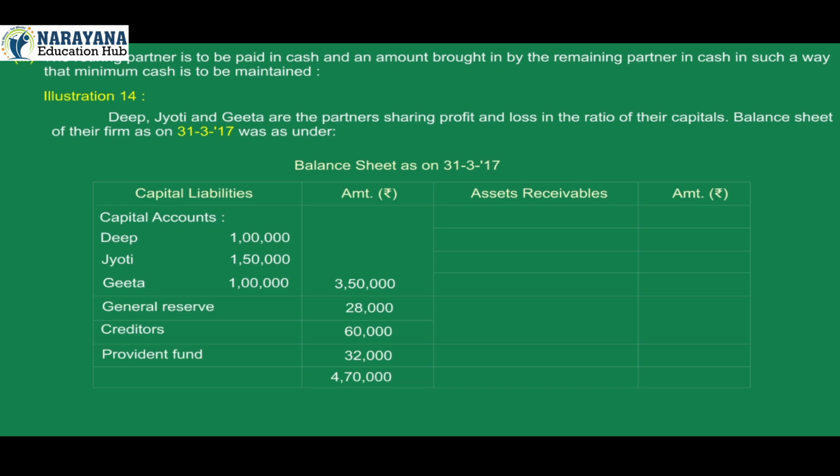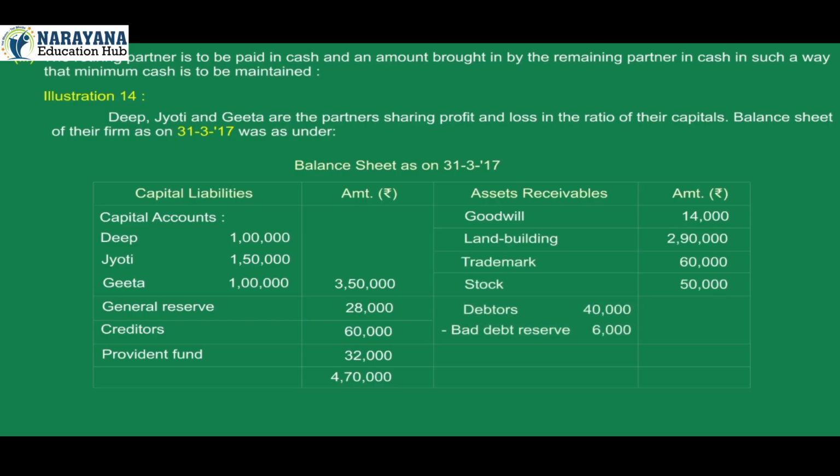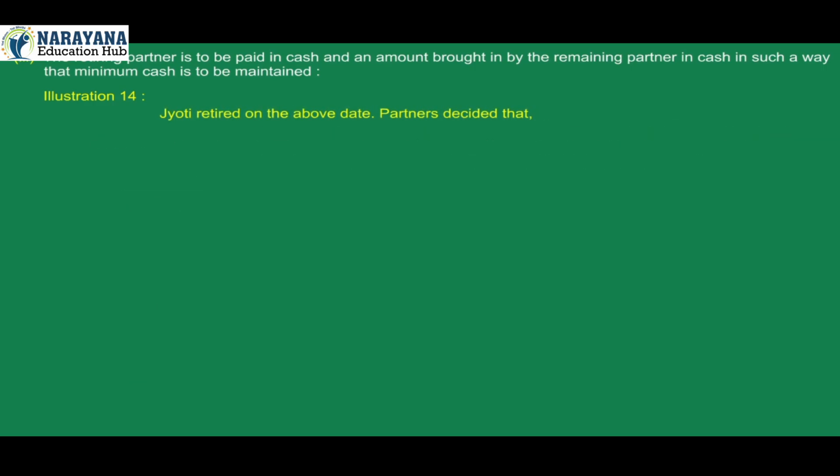On assets receivables, Goodwill 14,000, land building 2,90,000, trademark 60,000, stock 50,000, debtors 40,000, less bad debt reserve 6,000, total 34,000, bank 22,000. Total assets and receivables 4,70,000. Jyoti retired on the above date.